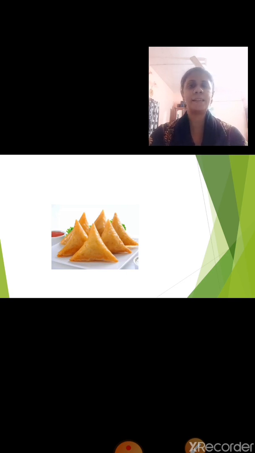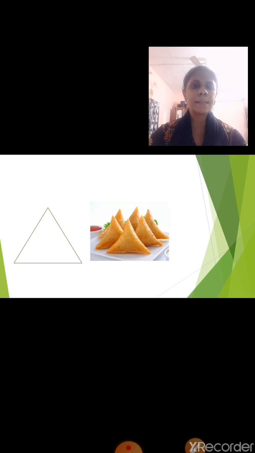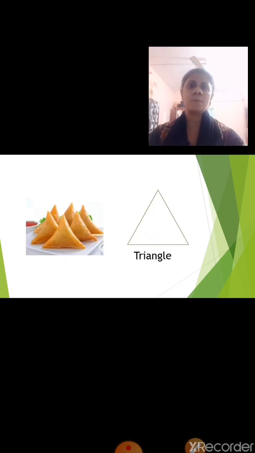Yes, it is a triangle. See the shape of the samosas and the shape of a triangle. Isn't it the same? Yes. So the samosas are of triangle shape.